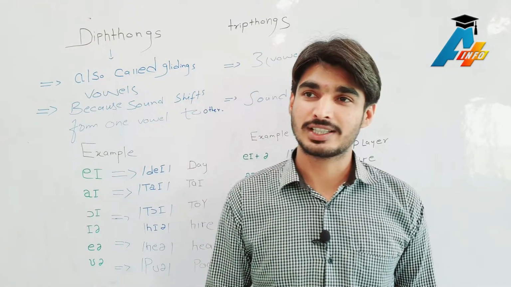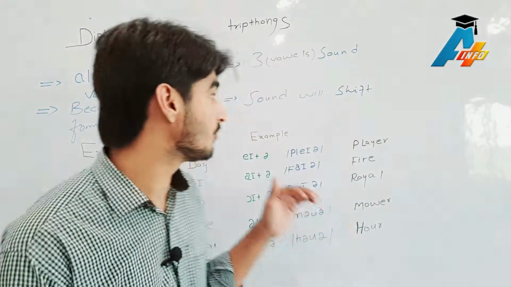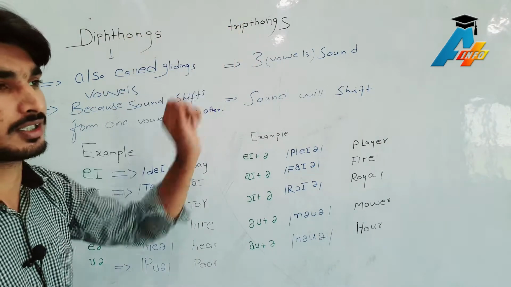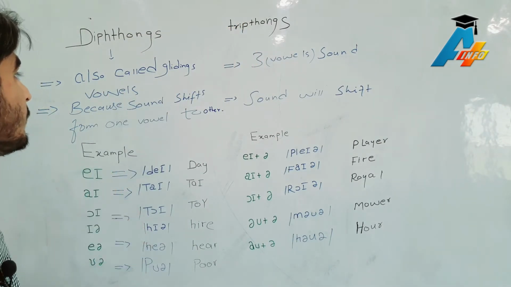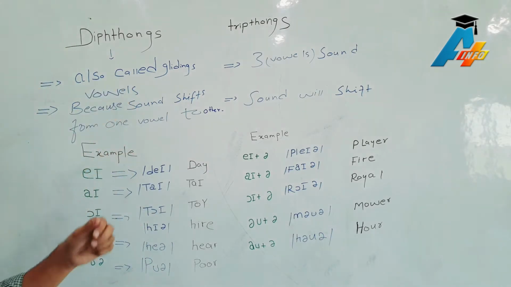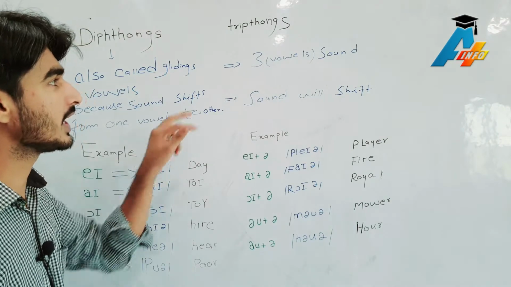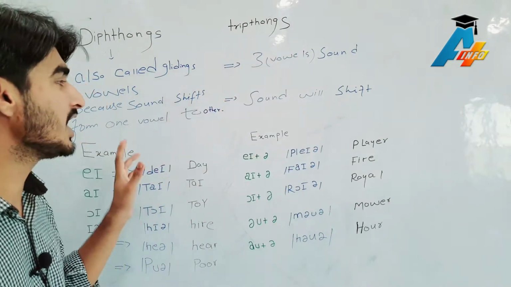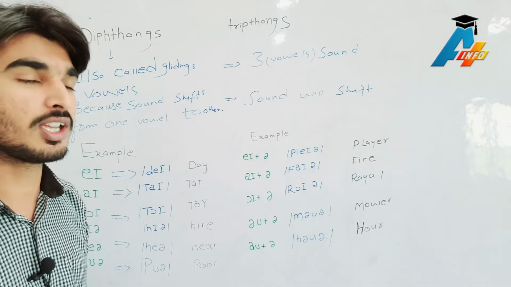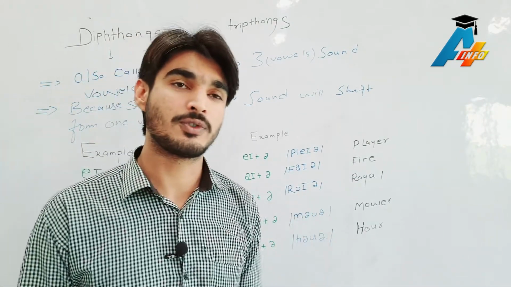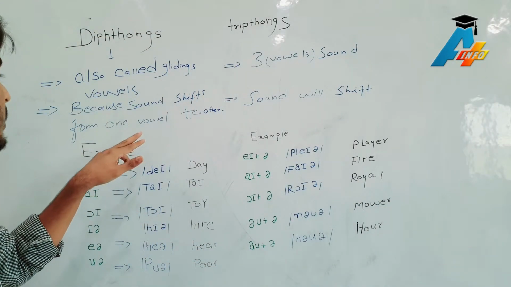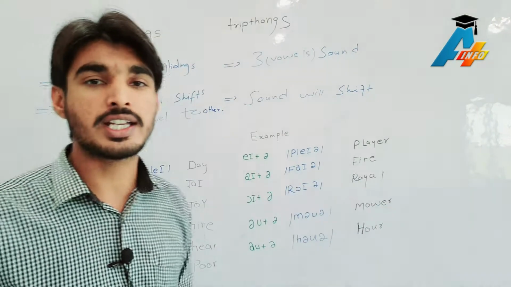In the previous lecture we studied the difference between vowels and consonants. So today we will move further, and we will talk about diphthongs and triphthongs. First of all, we should know what diphthongs and triphthongs are. Basically, in a diphthong there are two vowels, and in triphthongs there are three vowels. The sound shifts from one vowel to another vowel, and because the sound shifts, these are called gliding vowels.